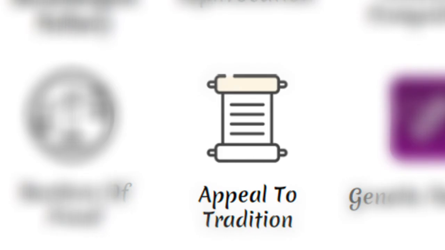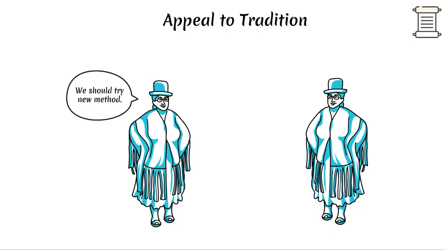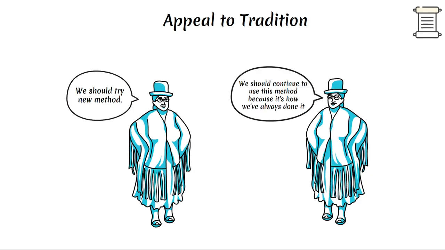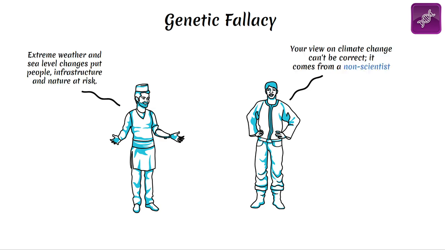Appeal to tradition. This fallacy occurs when it is assumed that something is better or correct, simply because it is older, traditional, or always has been done. "We should continue to use this method because it's how we've always done it." Doesn't consider the possibility that new methods might improve the outcome. Genetic fallacy. This fallacy occurs when a claim is accepted as true or false based on the origin of the claim rather than its merit. "That view on climate change can't be correct. It comes from a non-scientist," dismisses the argument based on its source rather than its content.